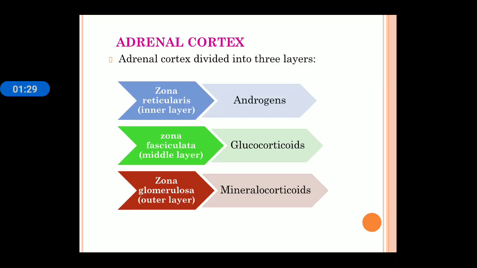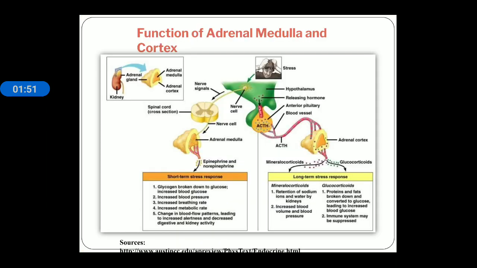Next, the adrenal cortex consists of three different layers: zona reticularis, zona fasciculata and zona glomerulosa. Reticularis is the inner layer which releases a hormone known as androgen. Fasciculata is the middle layer which releases a hormone known as glucocorticoid, and glomerulosa is the outer layer which releases a group of hormones known as mineralocorticoid. Yes, this is the function of adrenal medulla and cortex hormones.